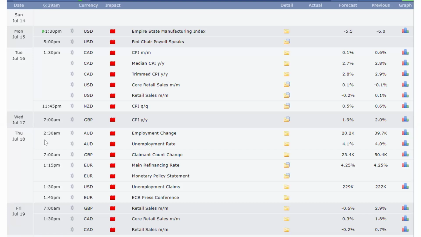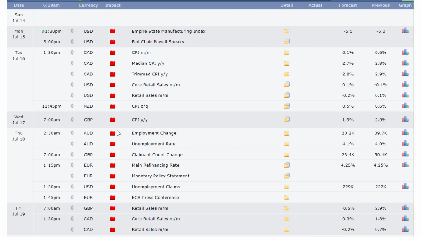And on Thursday, we'll see interest rate decision on Eurozone, where we have the main refinancing rate expected to be retained at 4.25. Australian dollar data on employment will be out. And also we see the claimant count change, which will also be out on Thursday. Unemployment claims and monetary policy statement to affect Euro and USD. And on Friday, we see retail sales month in month, core retail sales month in month, and retail sales month in month to affect Great Britain pounds and Canadian dollar respectively.